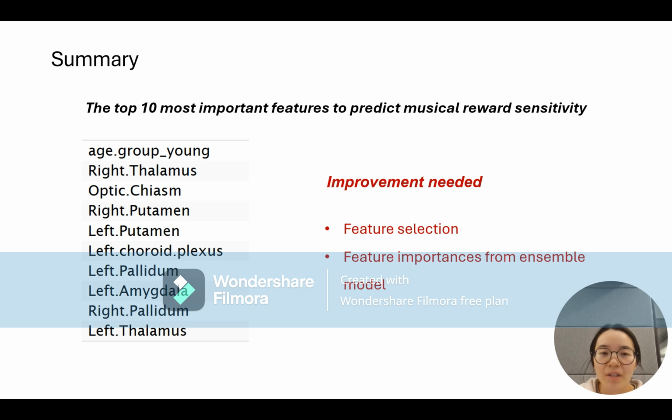I have learned a lot from this project, like how to decide which method to use for shaping data based on the data distribution and how to tune the model. However, there's still improvement to be done, for example, for feature selection and getting the feature importances from the ensemble model. Thank you.